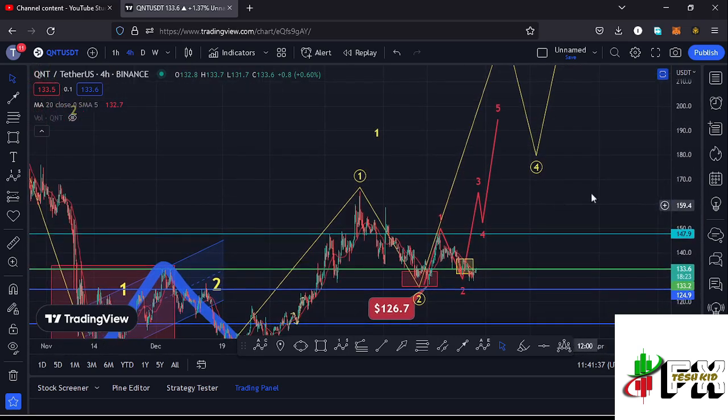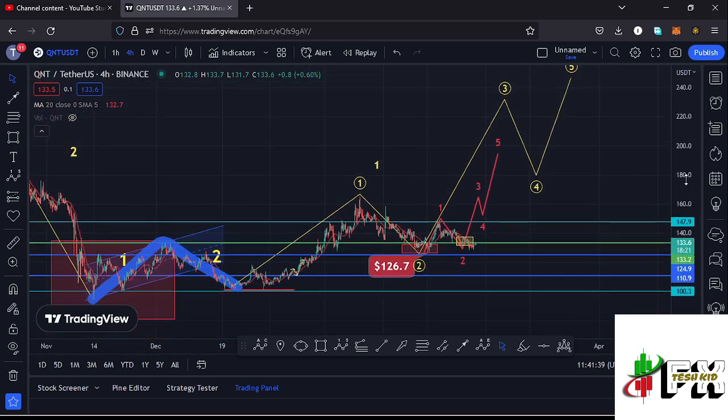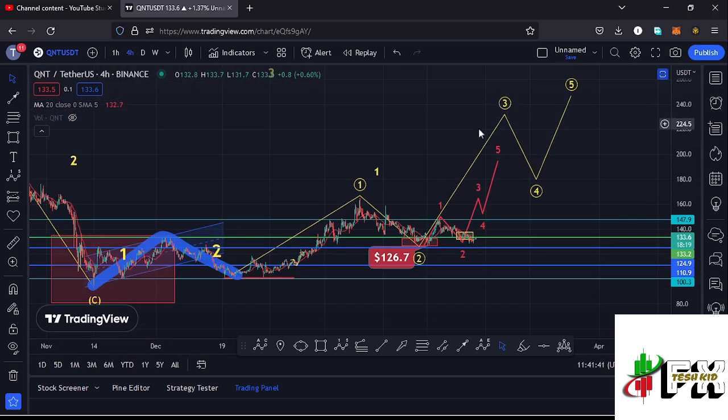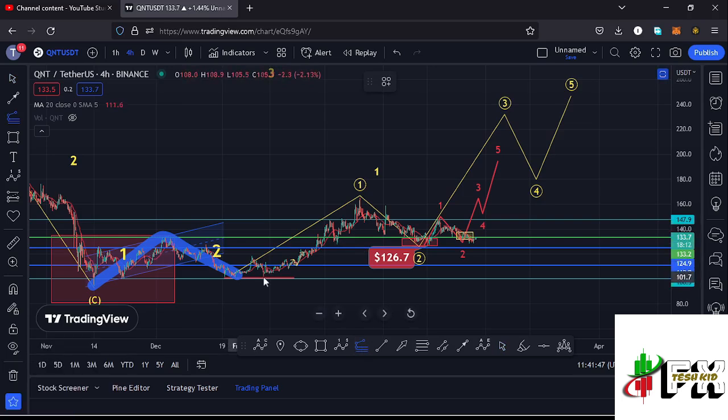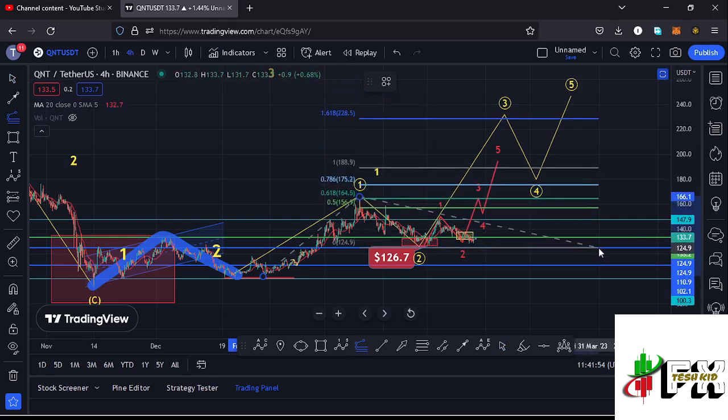And I believe that whatever we are seeing at the moment is the start of this massive bounce to the upside in the formation of this wave 3, and sketching out a minimum target area to the upside in the formation of that wave 3 by connecting the trend-based Fibonacci from the low of the first wave to the high of that wave 1, then dragging the fibs to the low of the second wave.